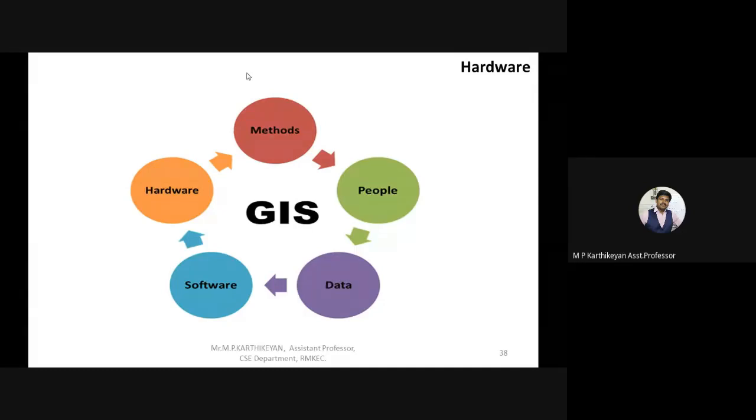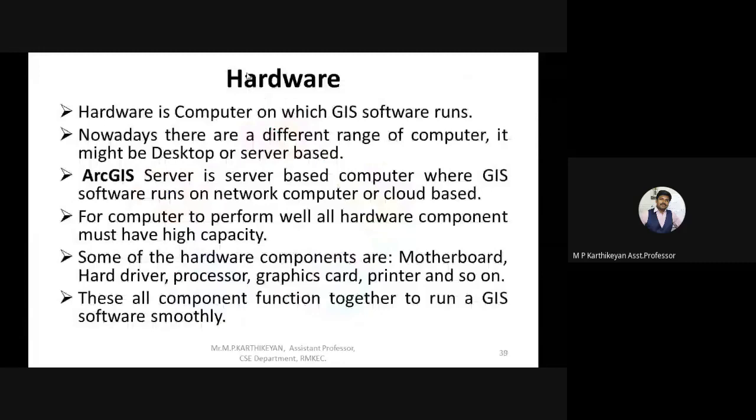The first one is hardware. Even though GIS is a software application, for the successful running of this software application, we need the required hardware. Without the hardware, software won't work. So hardware is one of the basic inputs required for GIS software to run. For example, we have seen ArcGIS and ArcView software in the previous slides also, right?